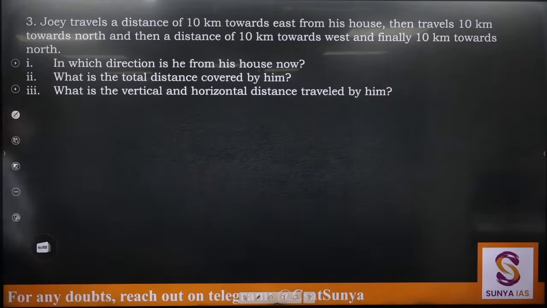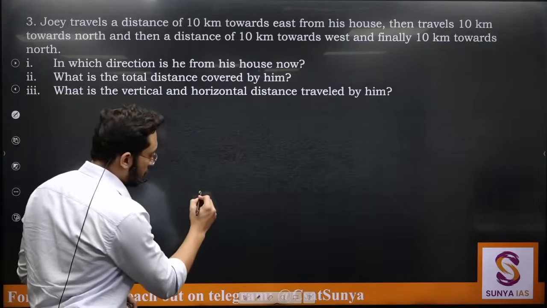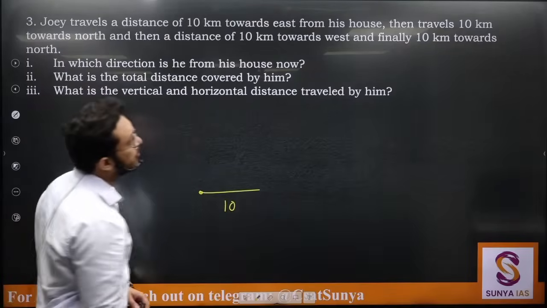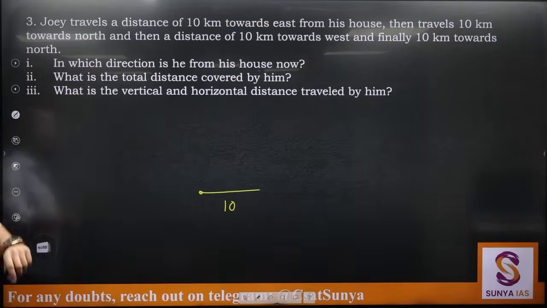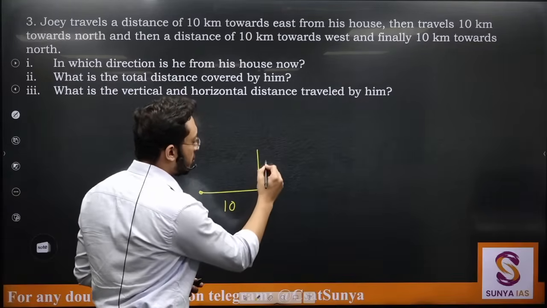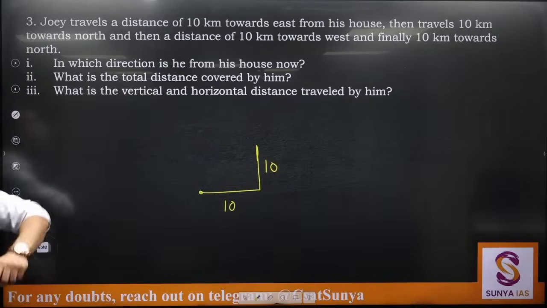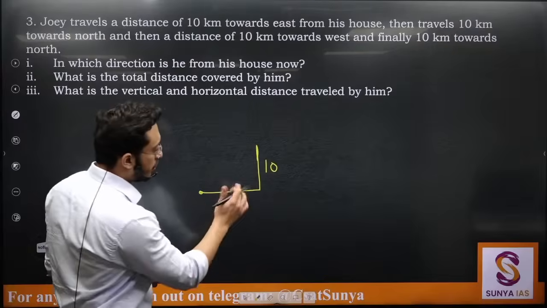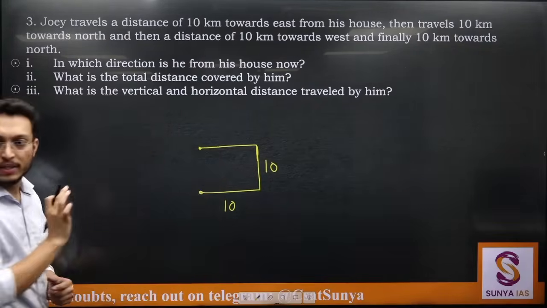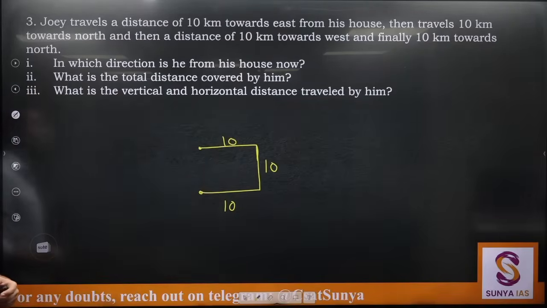Now, Joey travels a distance of 10 kilometers towards east from his house. So from his house he is starting towards east. He moves 10 kilometers. Then travels 10 kilometers towards north. So from here he starts moving towards north, so this is 10 again. Then a distance of 10 kilometers towards west. So this was 10. Can I say if he is moving 10 kilometers, this will be in a straight line? So this is again 10 kilometers towards west.